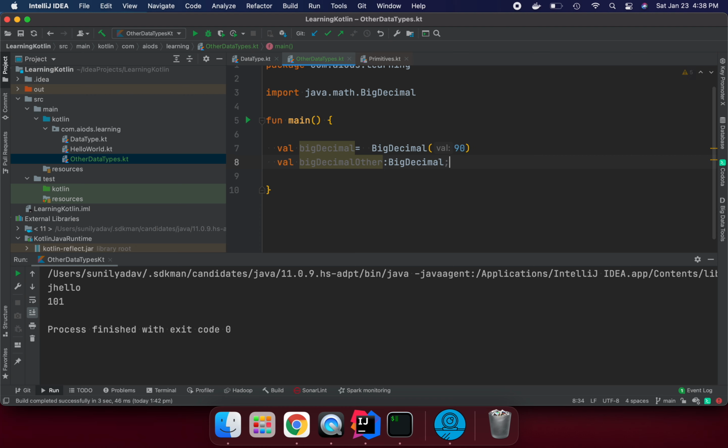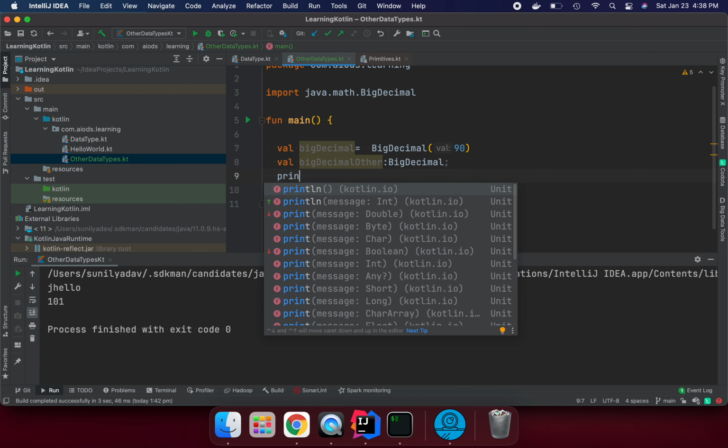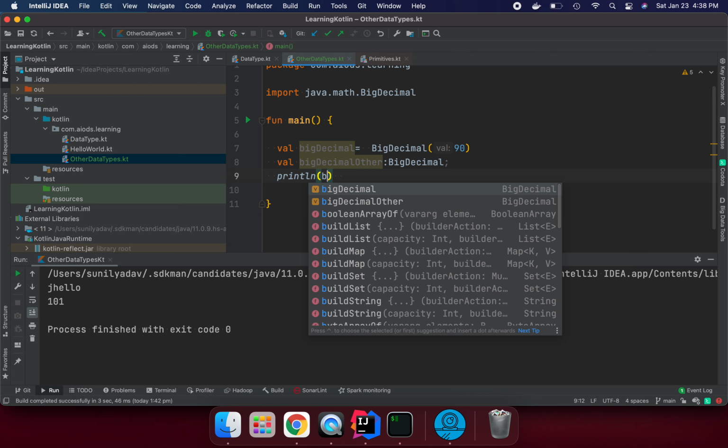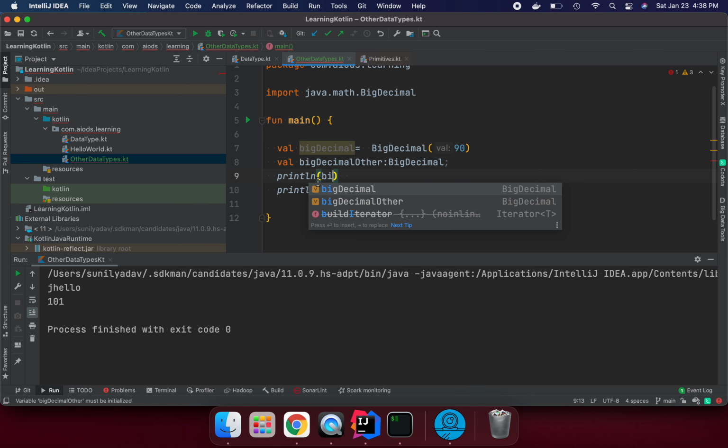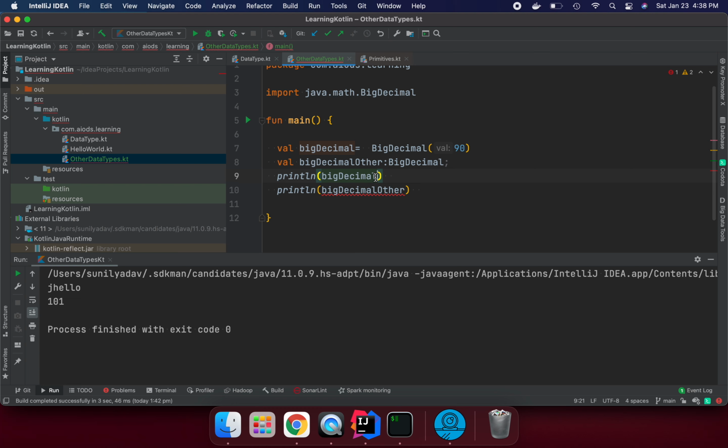But suppose we want to use this variable, to println something, we can say big decimal other. Let me first do Command D, then you will see I'm able to use the big decimal variable right here. If I run, it will print.